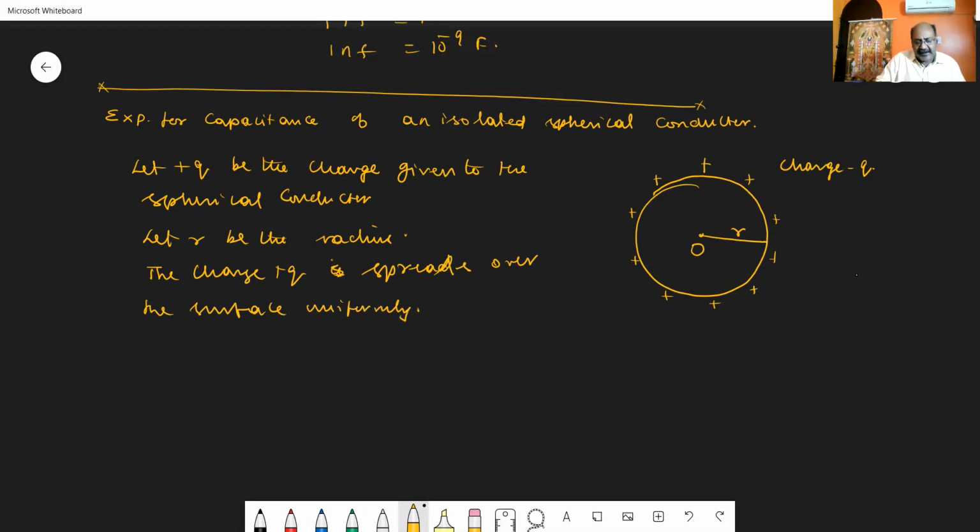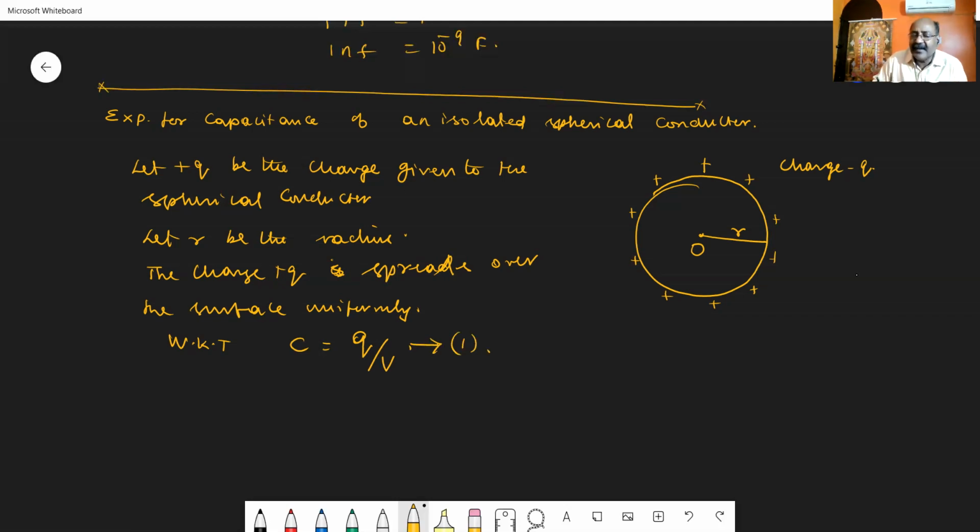What are we going to calculate? We are going to calculate the capacitance. We know that the capacitance of the spherical conductor is given by the formula Q by V. Let us take this as equation number 1. The charge given is Q.